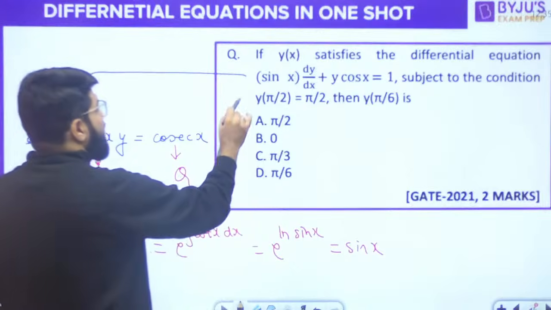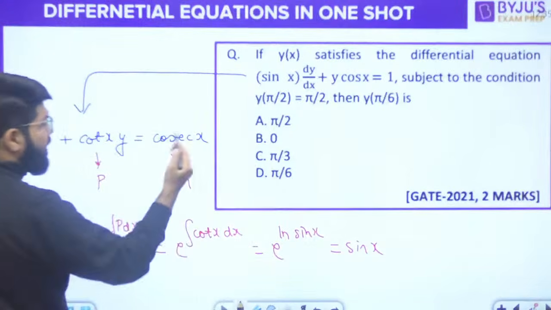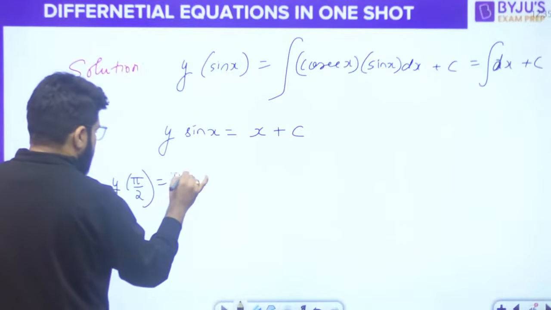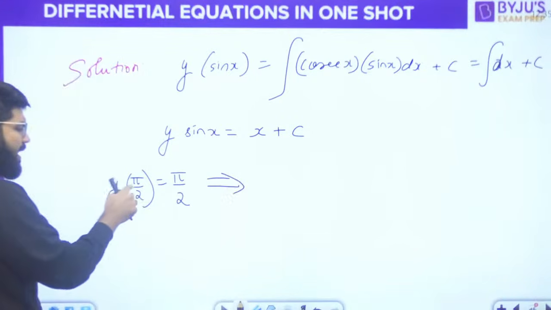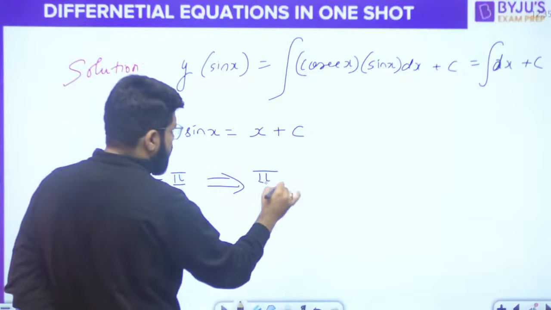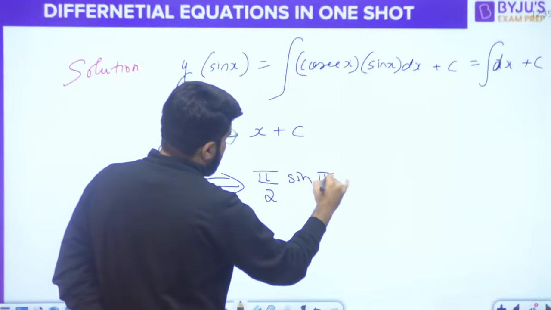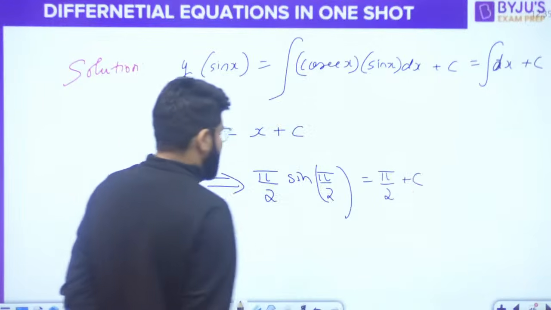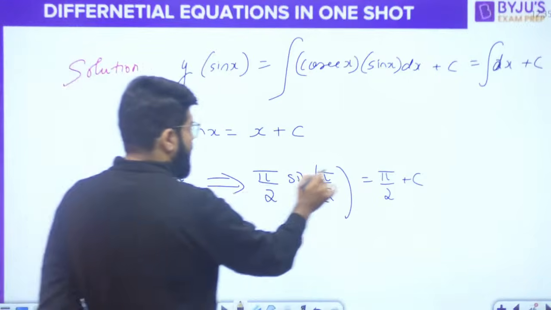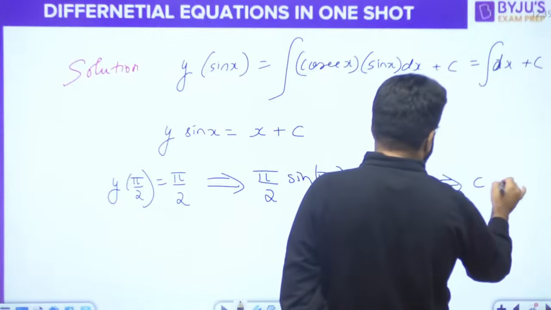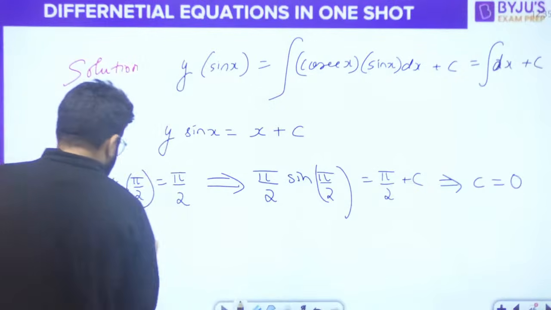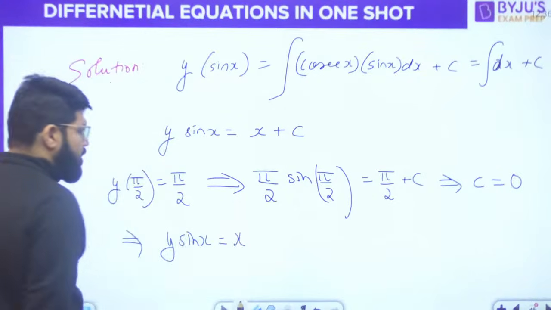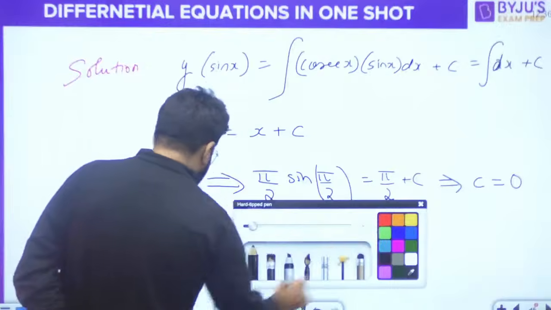Now given y(pi/2) equals pi/2, we don't want the y expression, so let's first find the value of the constant. That means when x is pi/2, y is also pi/2. So pi/2 times sin(pi/2) is equal to pi/2 plus c. Sin(pi/2) is 1, so pi/2 will cancel, and you are getting c equal to 0. And if c is 0, that means y sin x is equal to x. We need the value of y(pi/6).